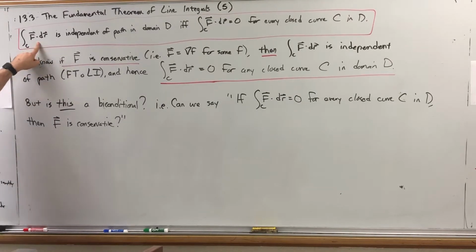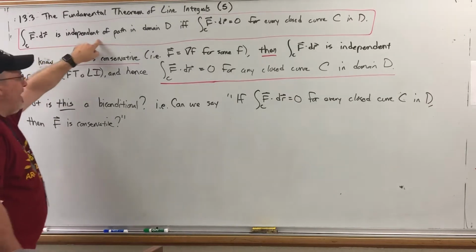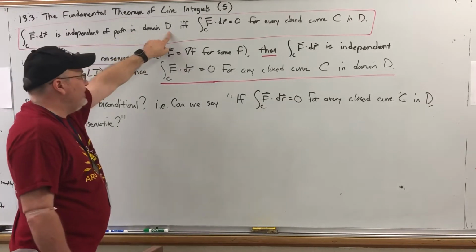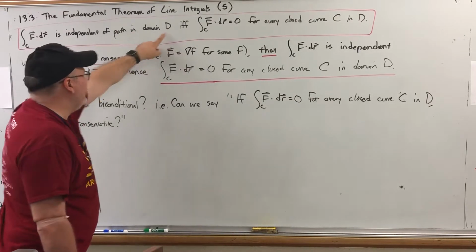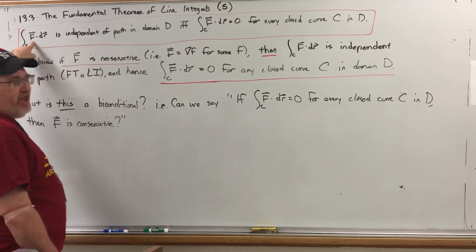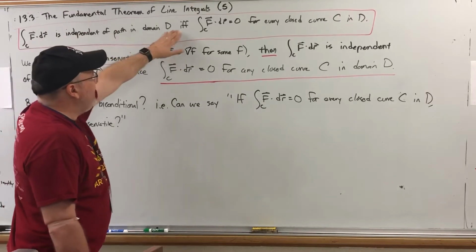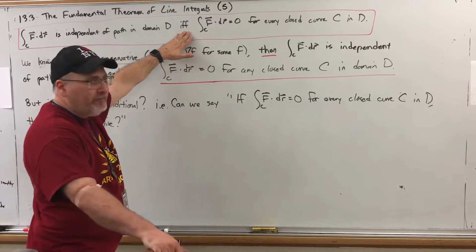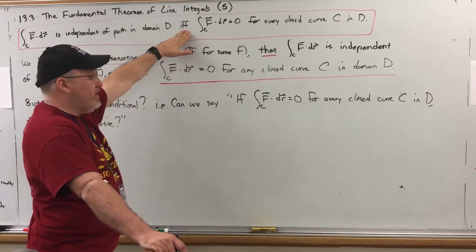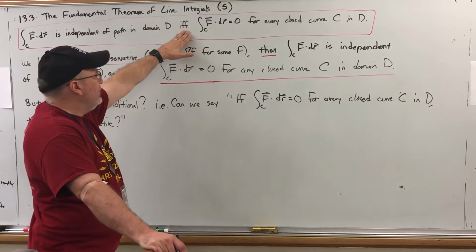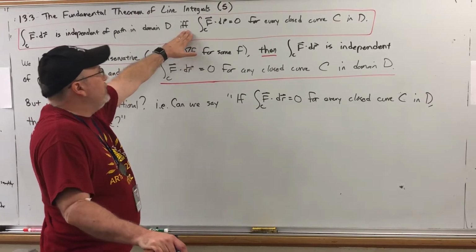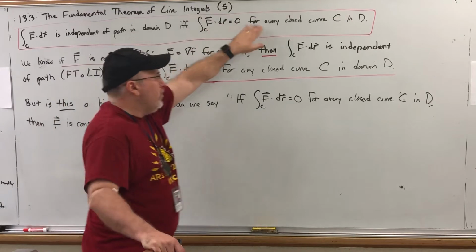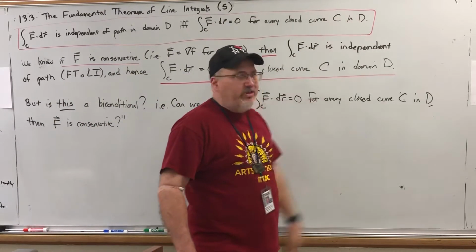A line integral is independent of path in its domain D. When I say domain D, I mean the domain of the function f. If and only if. You've probably seen the "if" with two f's before. It's shorthand for "if and only if." If and only if the line integral is equal to 0 for every closed curve C in D.